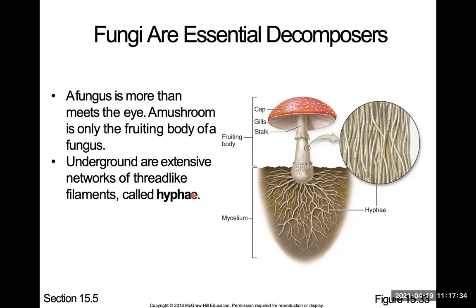I might ask you what this is associated with, and you're going to have to tell me fungi. If you take off the E, hypha is singular, and hyphae is plural. This is under the microscope. If you zoom in on that, this is what it looks like. And this mass of hyphae is called mycelium. So this is an important vocabulary term, fruiting body. It's made when it wants to reproduce. Mycelium is the actual fungus that's underground, and those structures of mycelium are called hyphae.